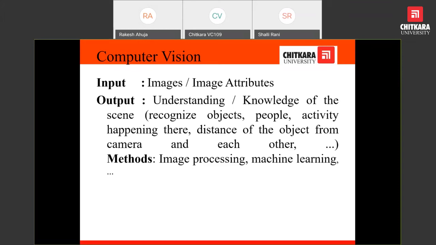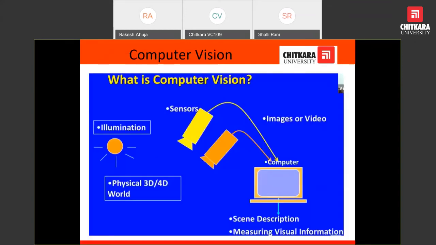Then the operation is carried out in image processing. Again, the methods are image processing as well as machine learning. Both can be used to understand the scene captured in an image. You can see the definition of computer vision. Some terms are already discussed, but here we are telling you a sensor would be needed to sense and capture the image. The input is an image, and it is processed by the digital computer, telling us the description of the scene and providing more visual information.